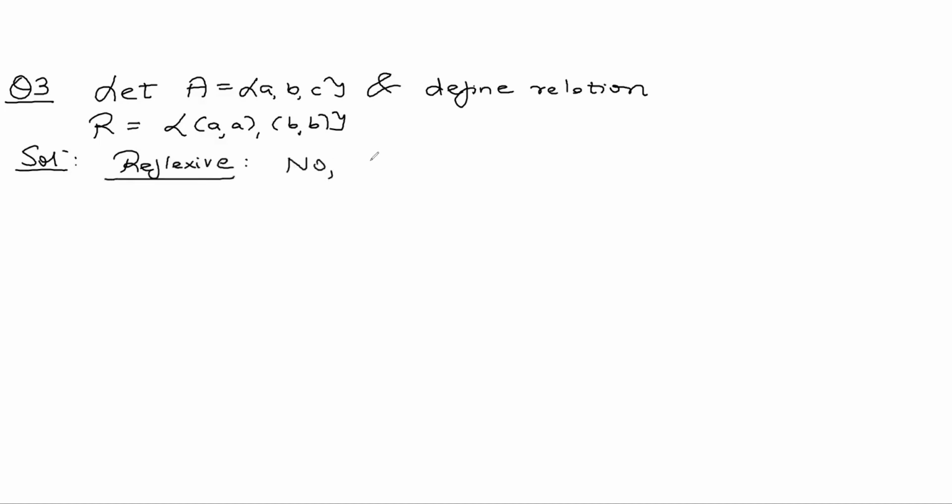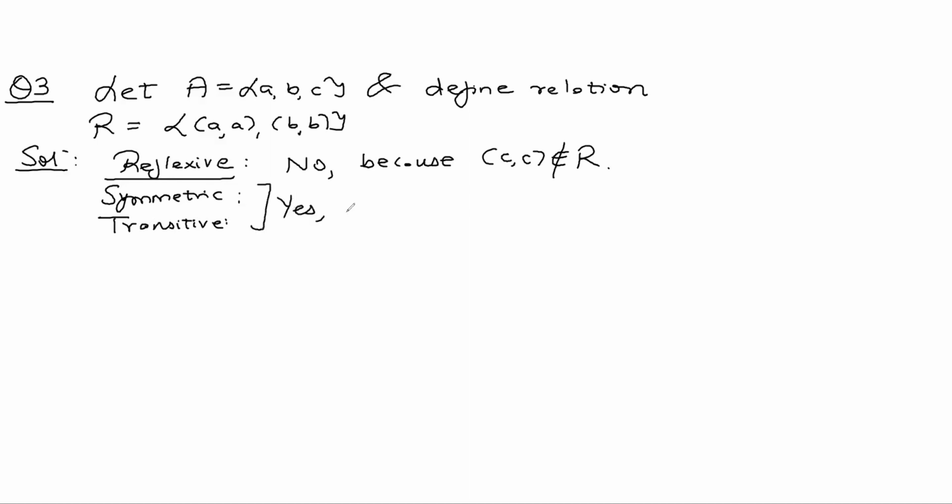Answer is no. Why? Because C comma C does not belong to R. Is it symmetric and transitive? Are the hypotheses meeting true for symmetric and transitive? No. So both of them are symmetric and transitive because of vacuously true, because the hypothesis itself is not meeting. So again, you need not worry about the conclusion.